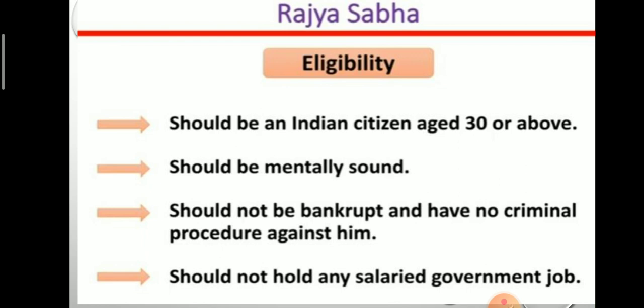For a member of Lok Sabha, the candidate should be at least 25 years of age. The minimum is 25, while for Rajya Sabha, the minimum age is 30. So this is all about Rajya Sabha.